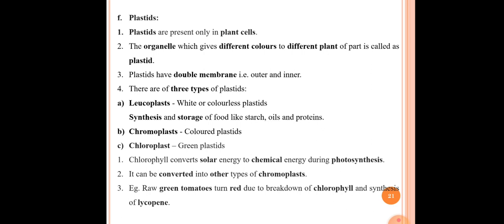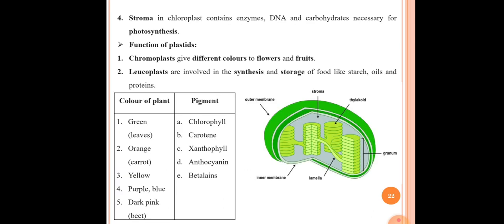Okay, so the third point here is example: raw green tomatoes turn red due to the breakdown of chlorophyll and synthesis of lycopene. So this is the example in which chloroplast can be converted into different types of chromoplast. Raw green tomatoes are green in color, which turns into red color due to the breakdown of chlorophyll and synthesis of lycopene.